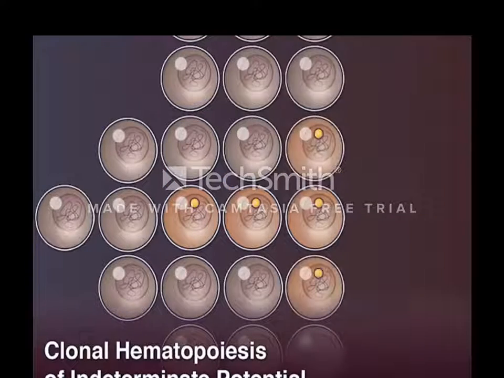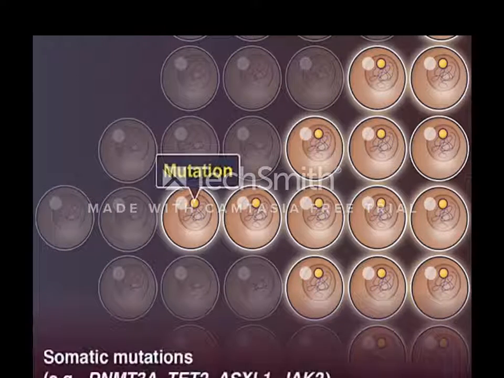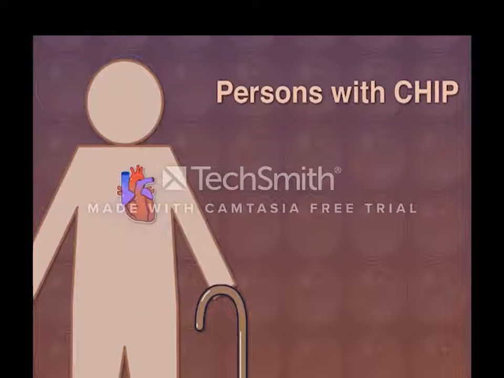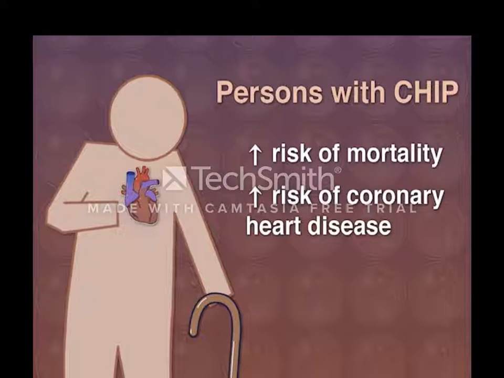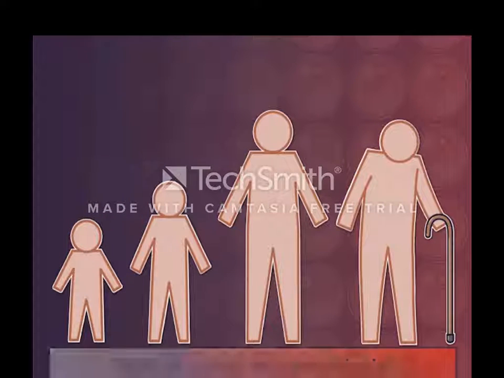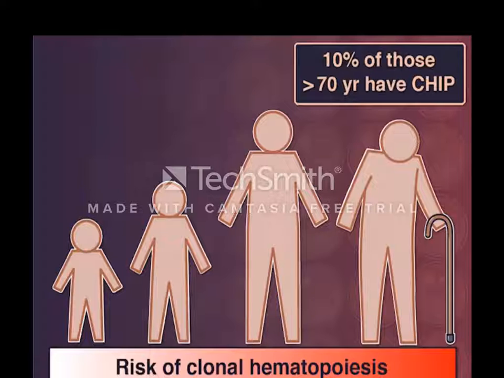Clonal hematopoiesis of indeterminate potential, or CHIP, is defined as the expansion of hematopoietic clones carrying recurrent somatic mutations in several genes. Persons with CHIP have an increased risk of all-cause mortality and coronary heart disease. Clonal hematopoiesis increases in frequency with age. 10% of those over 70 years of age harbor these mutations.